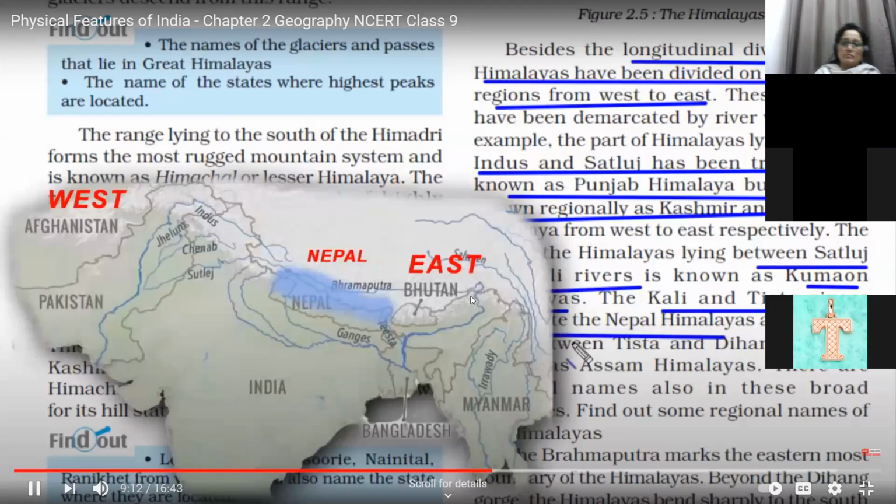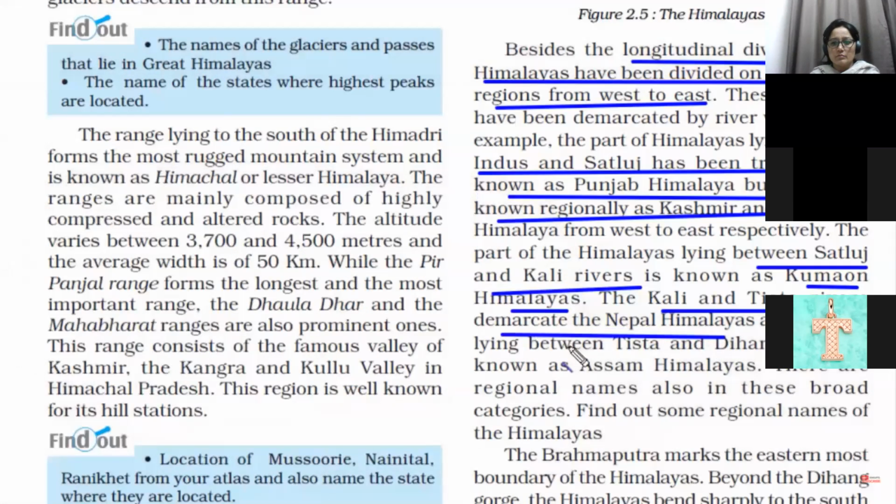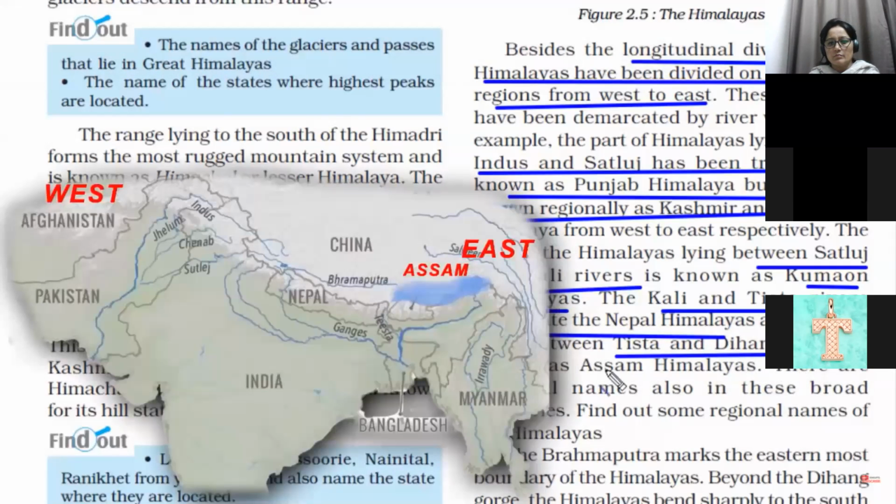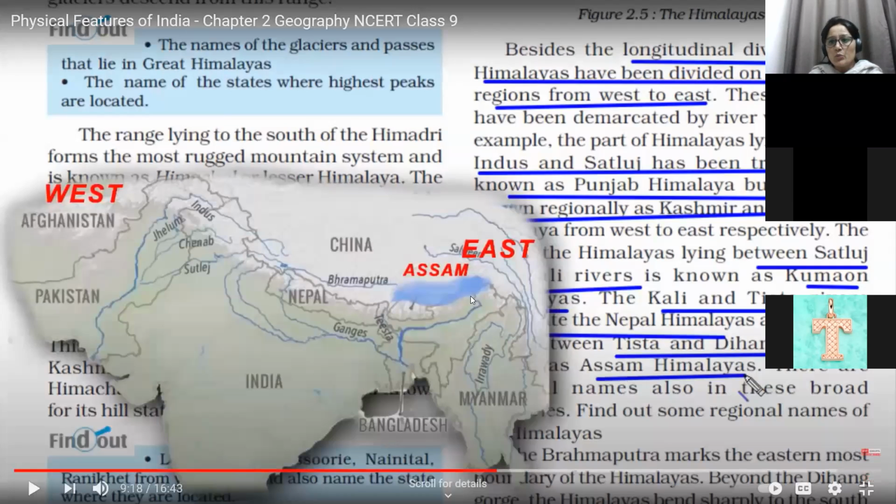Demarcate the Nepal Himalayas. And then there is another part which lies in between Tista and Dihang rivers. So Dihang is what? Dihang is a tributary of river Brahmaputra. So Tista is here, and here we have Dihang river, tributary of river Brahmaputra. No, it's not a very important, major river, but yeah, it is a prominent tributary of river Brahmaputra. So in between Tista and Dihang, we have Assam Himalayas. So this is the longitudinal division of Himalayas on the basis of river.